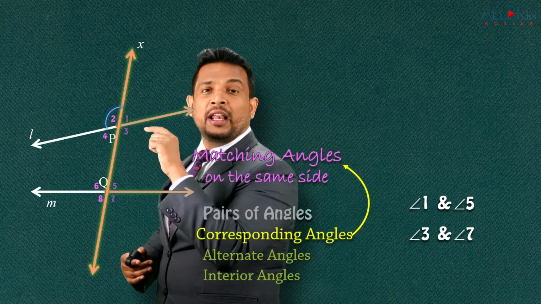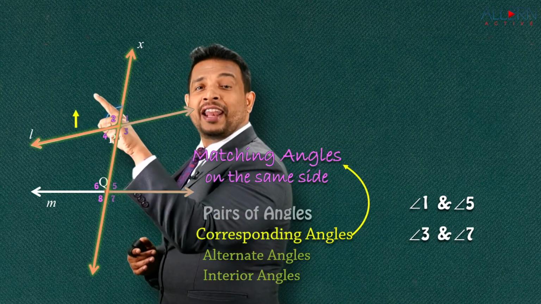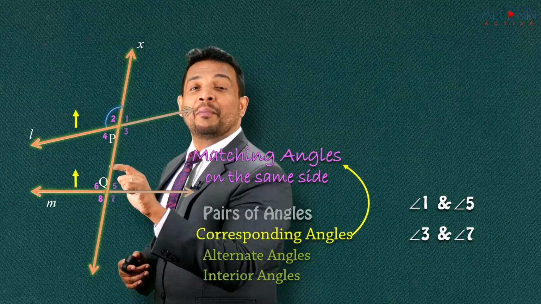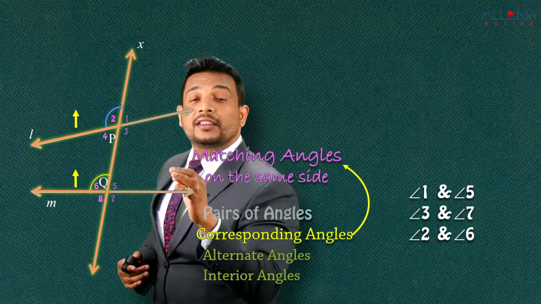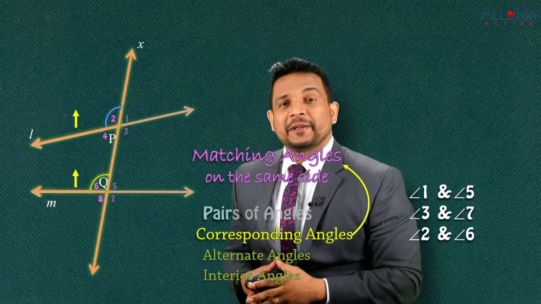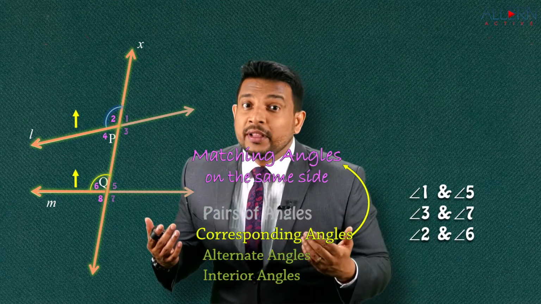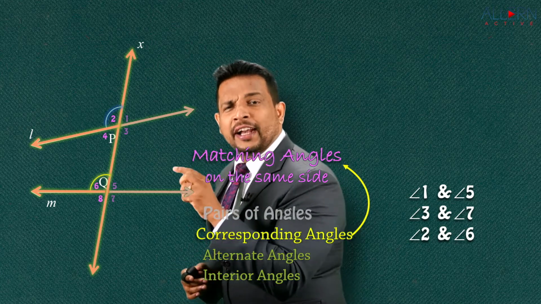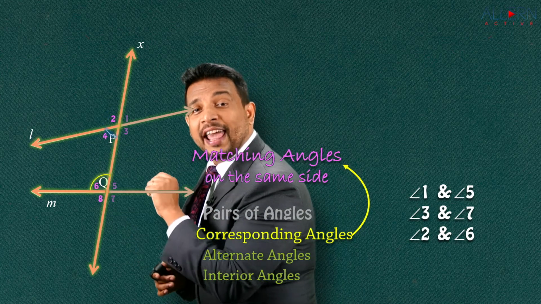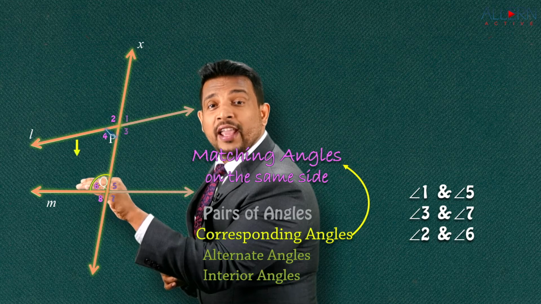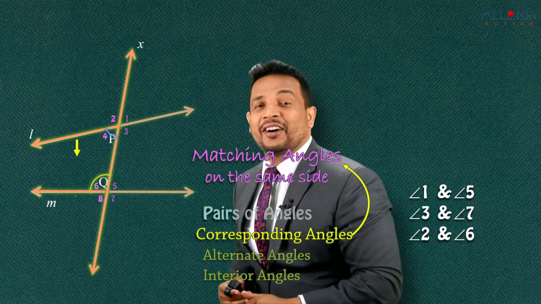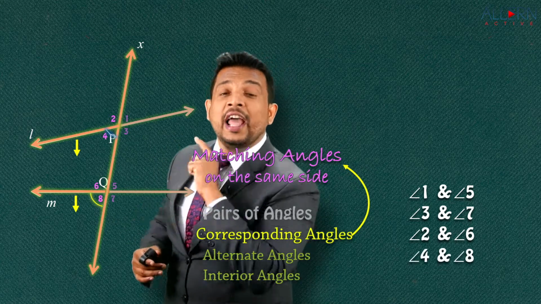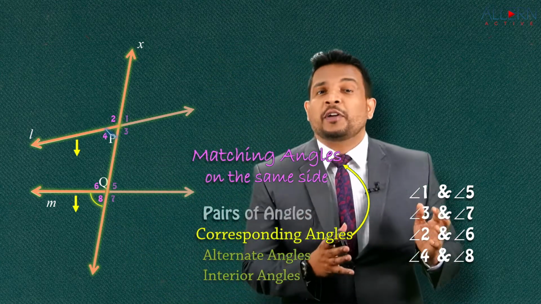Observe now. For angle number 2, which is on that side, it is above the line. Do we have an angle there above the line? Yes, that is angle number 6. That means angle 2 and angle 6 is the third pair of corresponding angles. Now, aren't you excited to give me the last one? Yes, there are 4 pairs of corresponding angles. Let's find the fourth one. It is on that side. We consider angle number 4, which is below the line. Do we have an angle below the line there? Yes, that is angle number 8. So angle number 4 and angle number 8 is the fourth pair of corresponding angles.